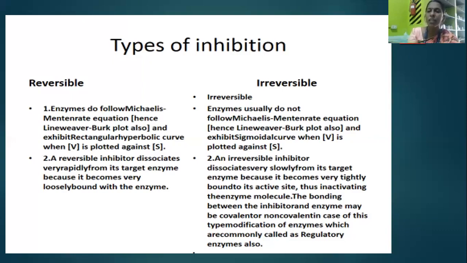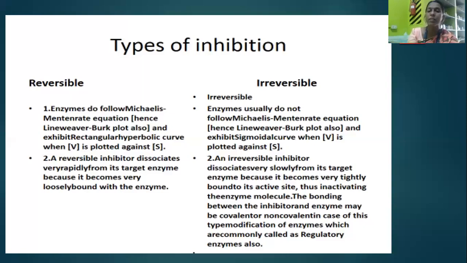But in the case of irreversible reactions or regulatory enzymes, they do not follow the Michaelis-Menten equation or the Lineweaver plot; they exhibit the sigmoidal curve when the rate of reaction is plotted against the substrate. And the second point, the reversible inhibitor dissociates very rapidly from its target enzyme because it becomes very loosely bound with the enzyme. It is not tightly bound with the enzyme. Okay, so that is the main feature of reversible inhibitors.